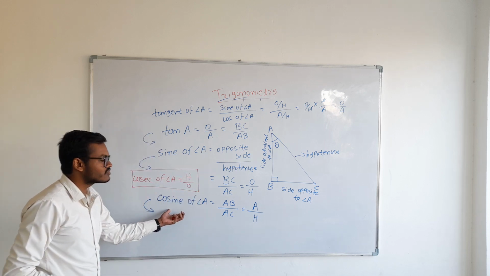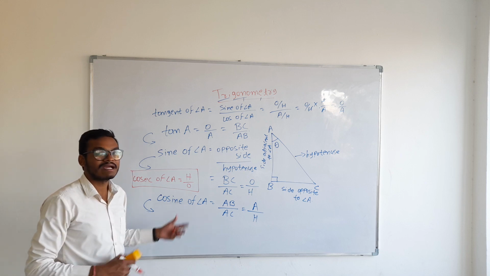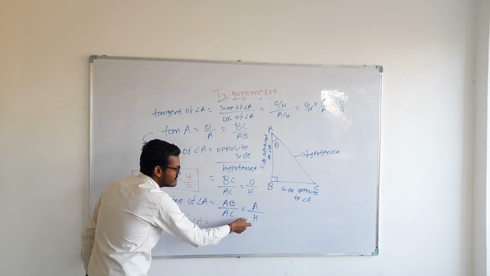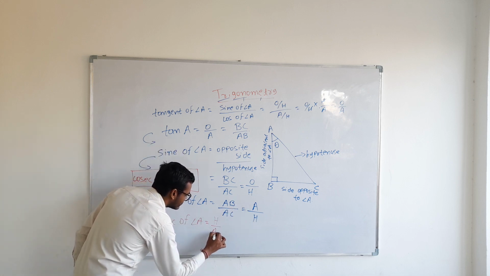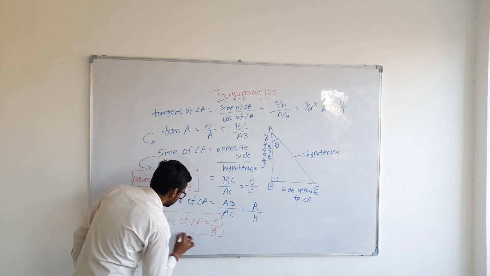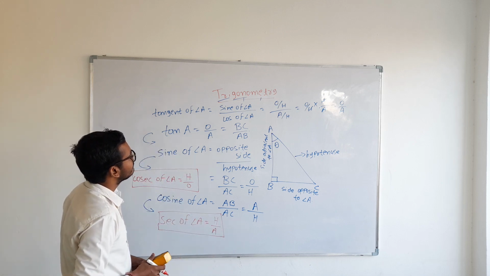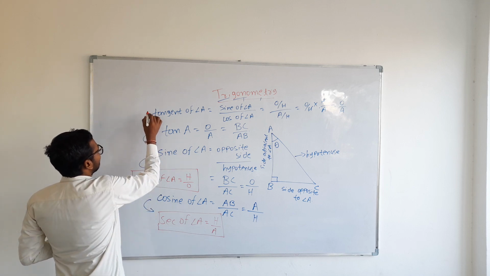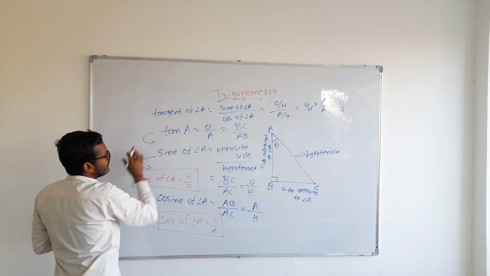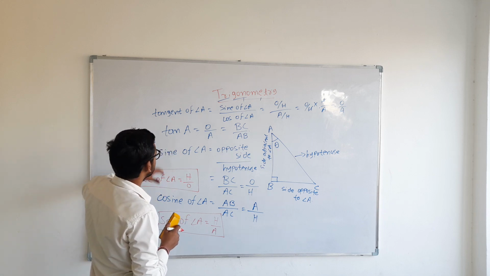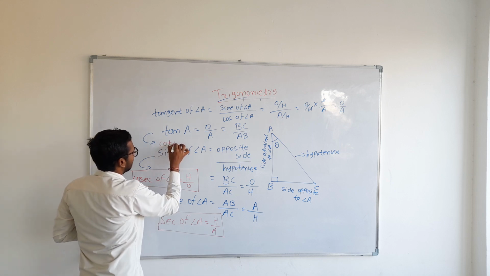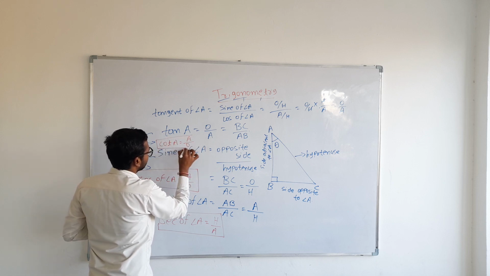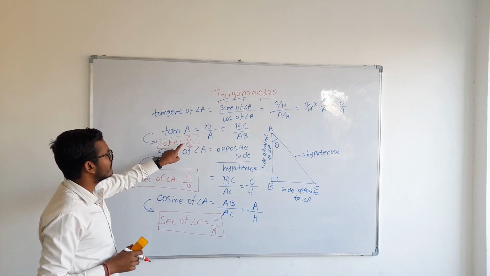Now the reciprocal of cosine will give you sec. So sec of angle A will be equal to the reciprocal of this, hypotenuse upon adjacent. So this is sec of angle A. Now coming to the last one, that is the sixth one, the reciprocal of tan. I'm not getting space here, I will write it here. Cot of angle A will be equal to adjacent upon opposite. We will call it cot.